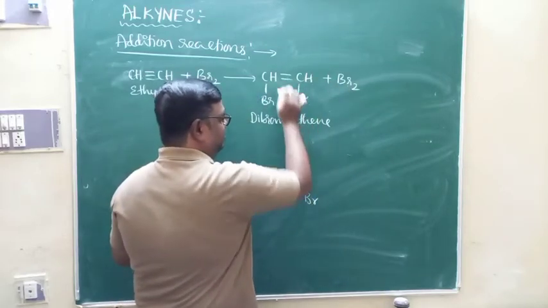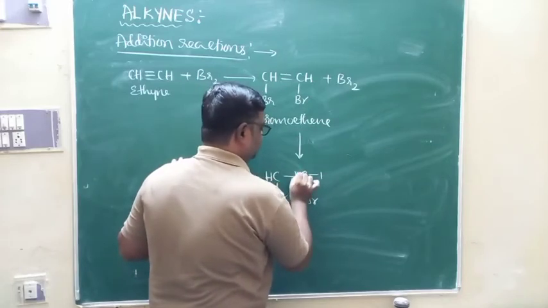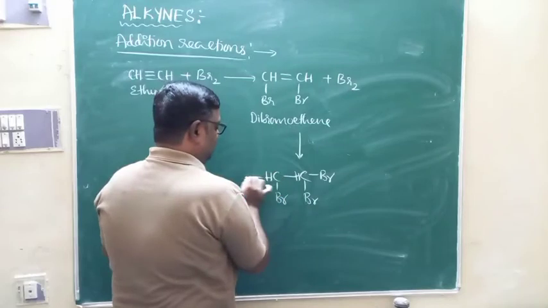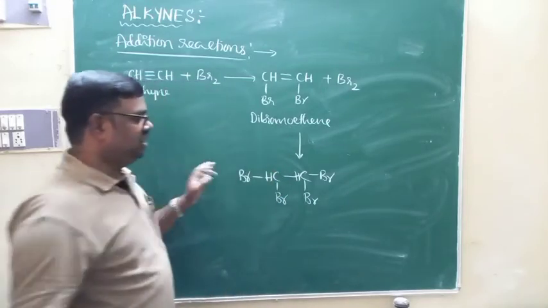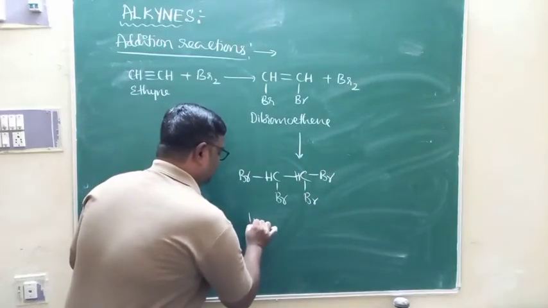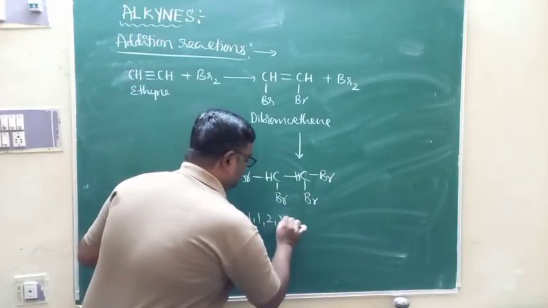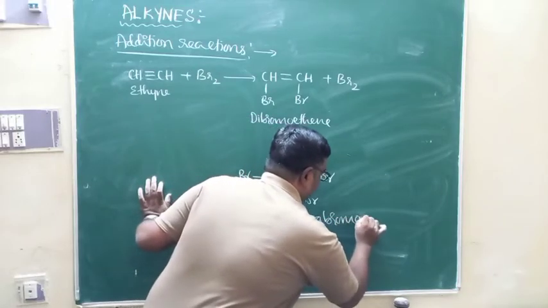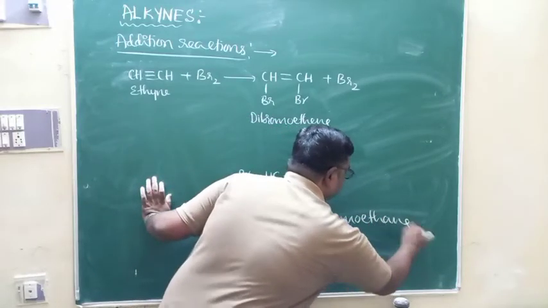And due to the addition of bromine here, and of course this is CH, one bromine is connected to this CH, another bromine is connected to this CH. Totally you are going to get tetrabromoethane. This is what we call 1,1,2,2 tetrabromoethane. This is the product.